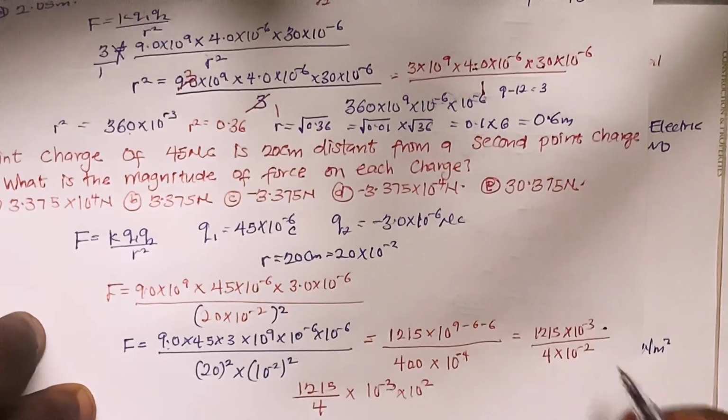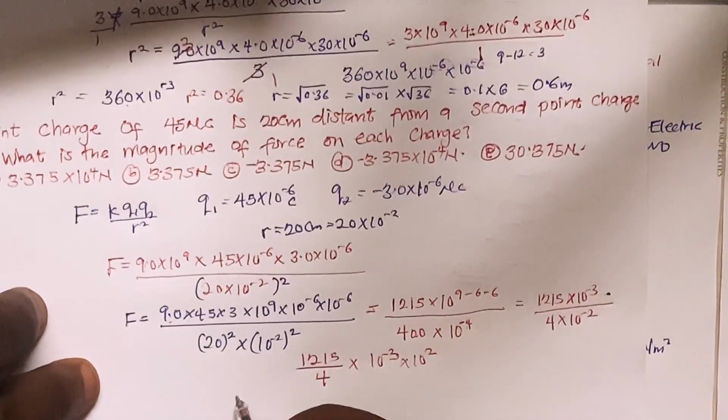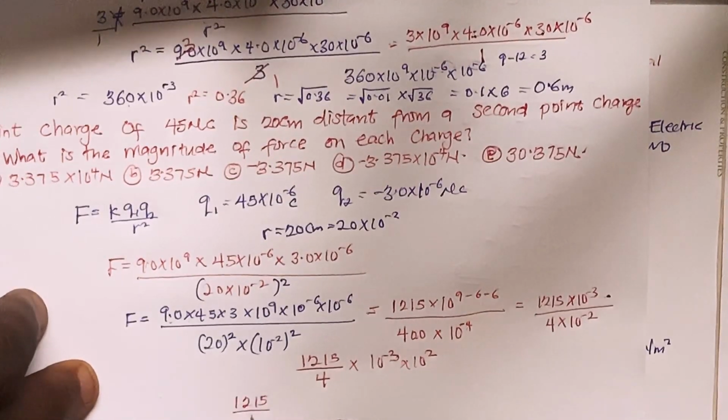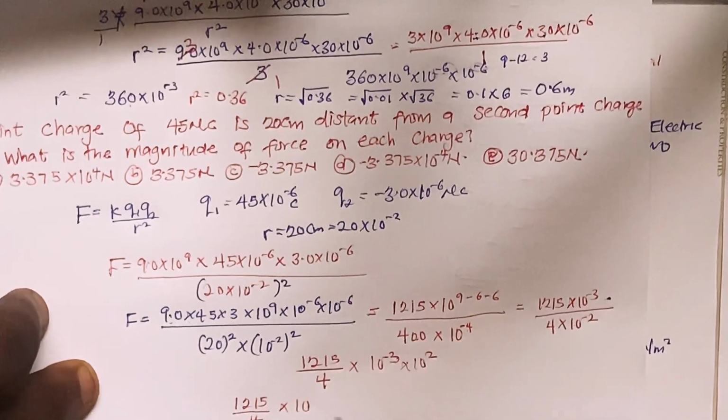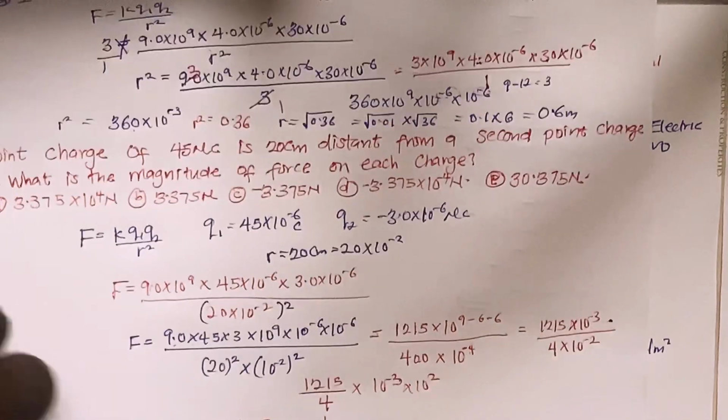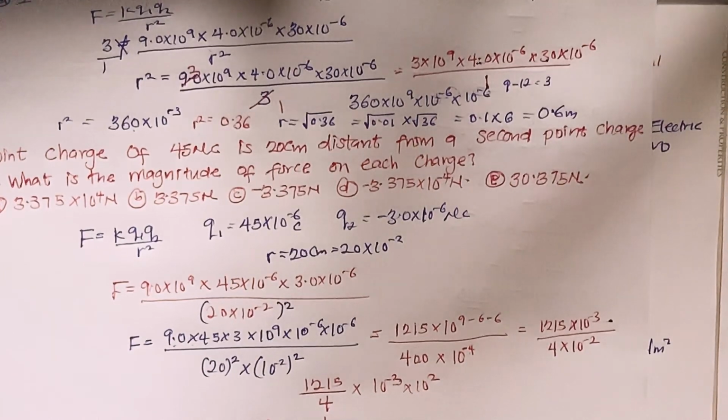If I bring this on to this place, I'm going to have 1215 over 4 divided by 4, then times 10 to the power of minus 1. Then I just need to press this on the calculator and see what I'm going to have. Then 1215 divided by 4, what's that?